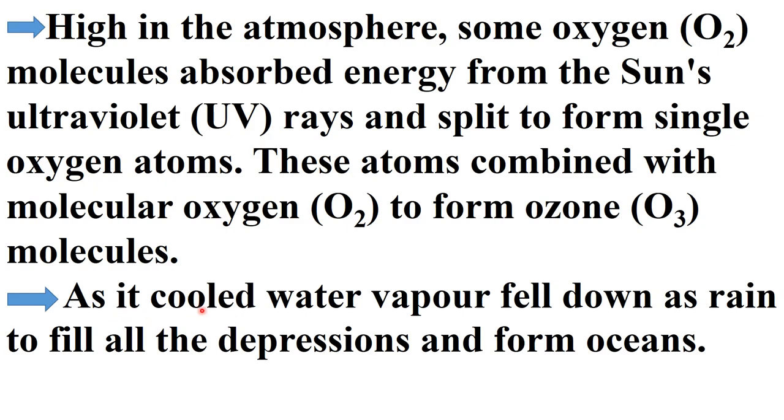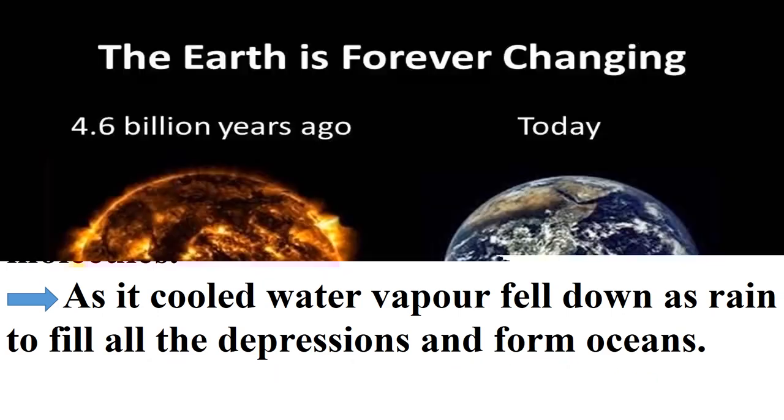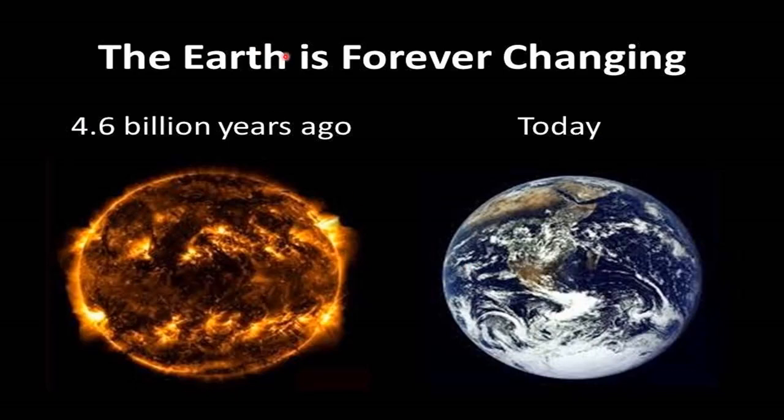As it cooled, as the temperature came down on the earth, water vapor converted into water and fell down as rain to fill the depressions, and oceans were formed like this. Now, the earth is forever changing.